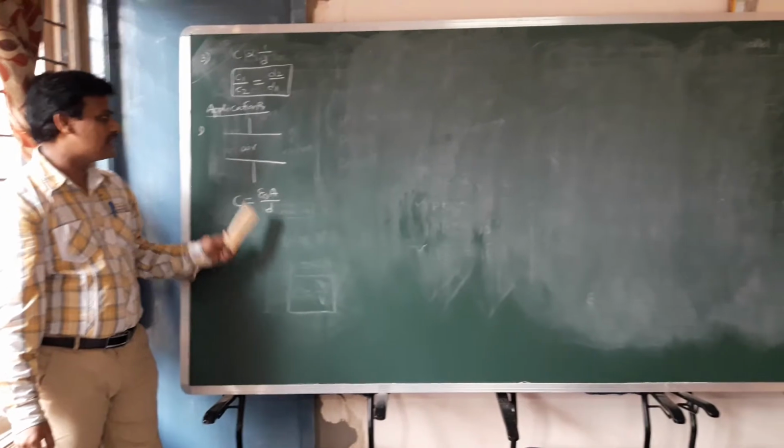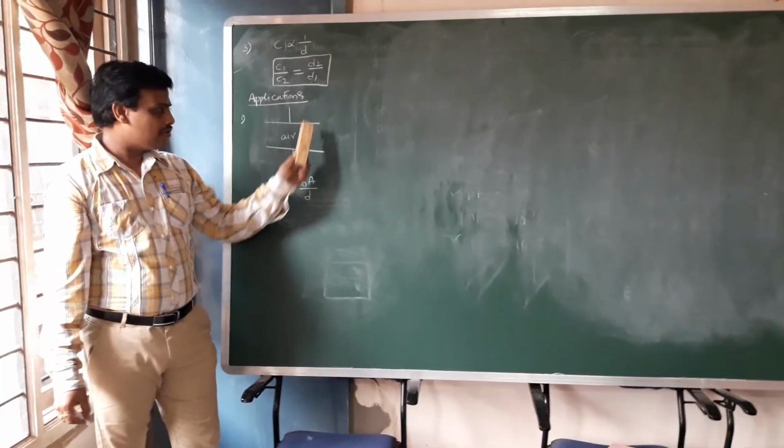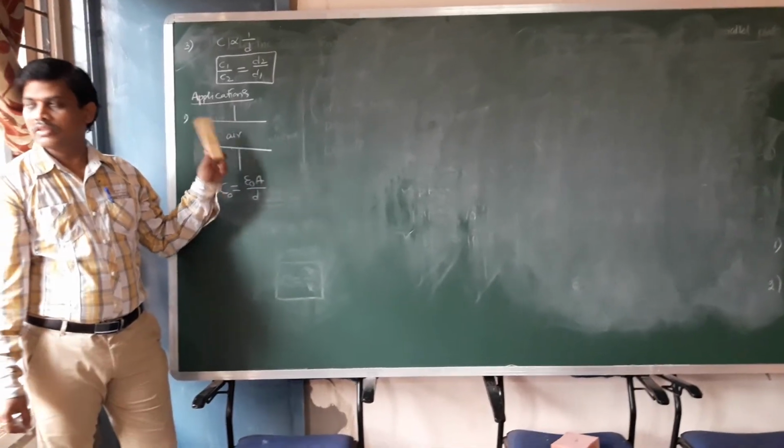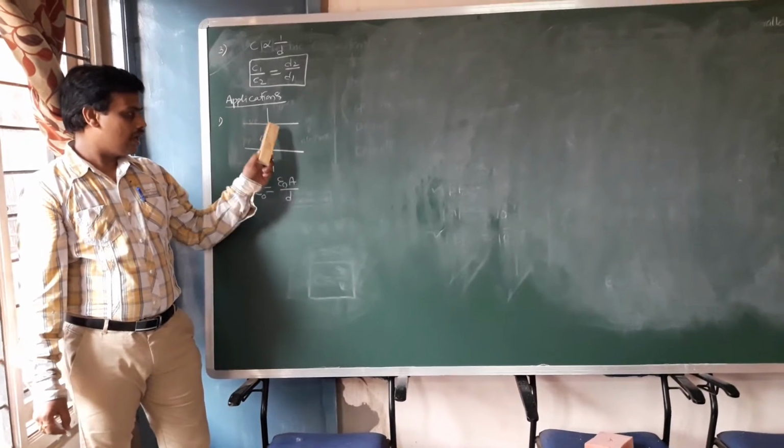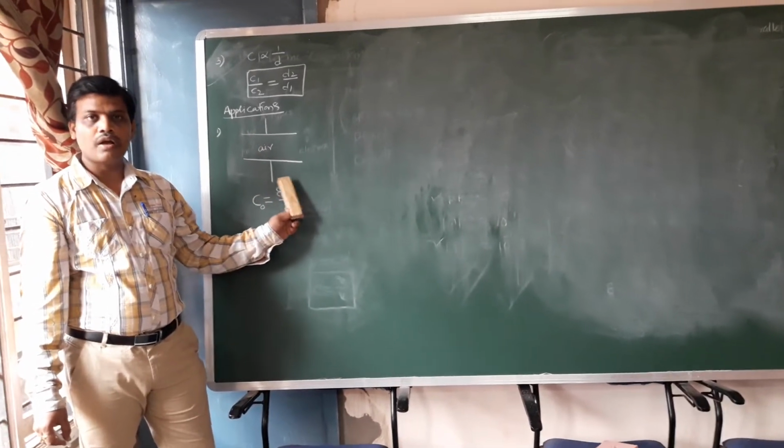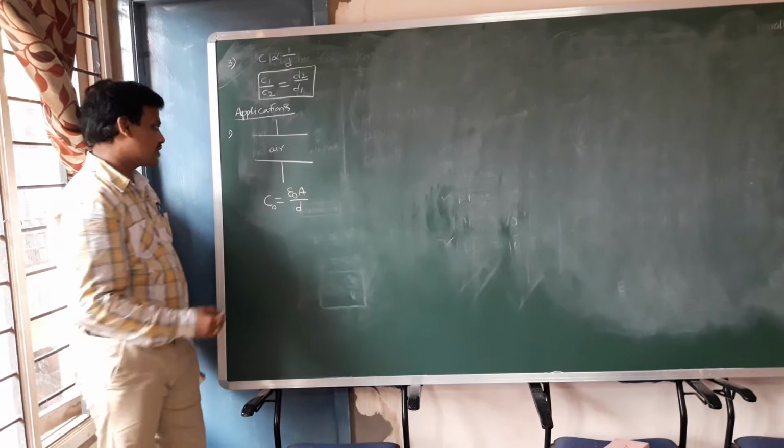This is the basic expression. Here, in between the plates, no medium is taken. That is, particularly we are going to take air medium. The C0 value can be taken as epsilon naught A by D. That is the first one.